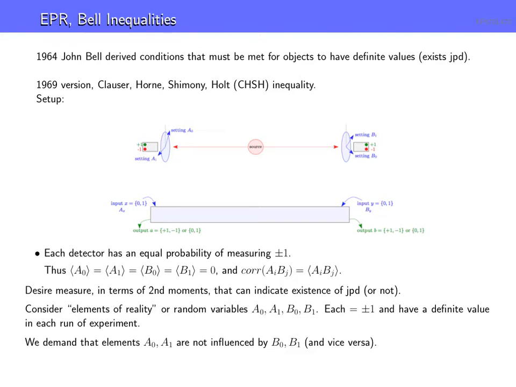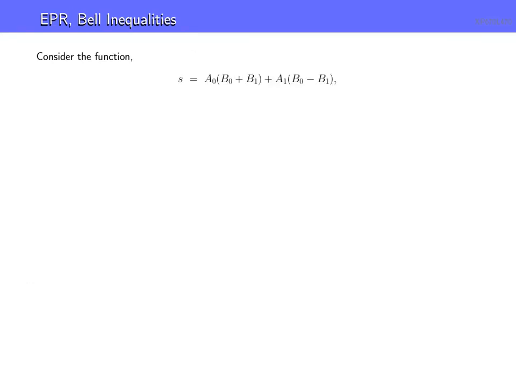Now what we're going to do is show the function and then consider it. So we're not going to motivate this, but we'll see that it is a tool and it does work, hopefully convincing. So consider this function. We're calling it little s now. And again, we're thinking of these as elements of reality where these take on values of plus 1 or minus 1. I'm going to write them in this particular way.